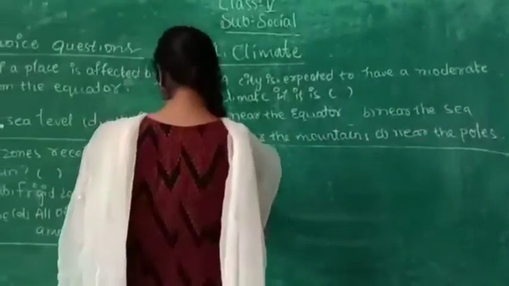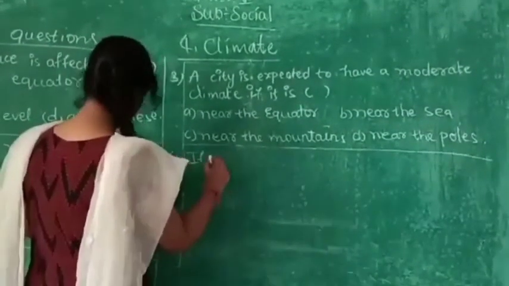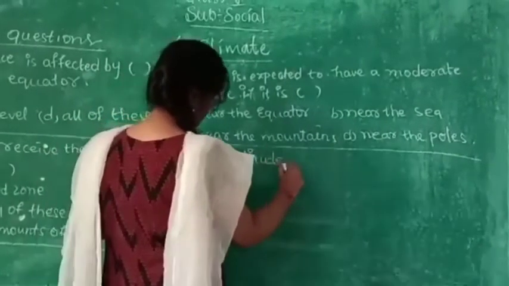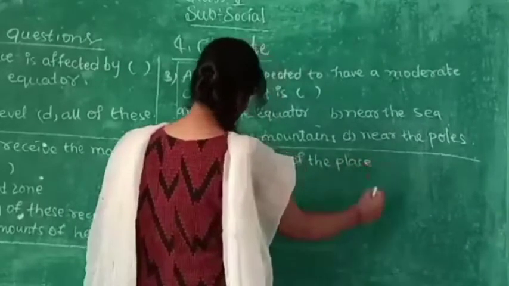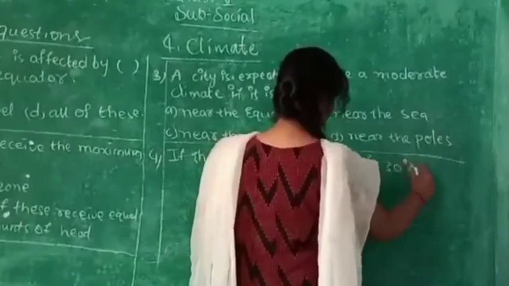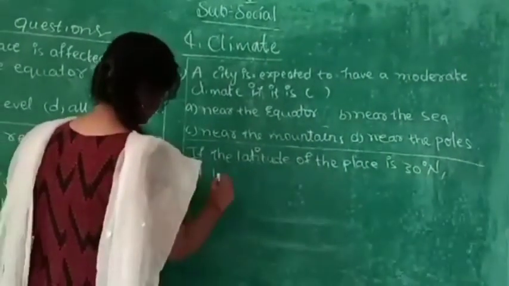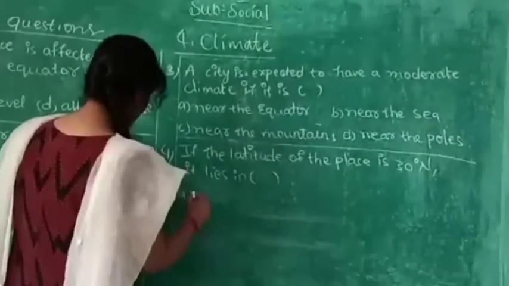Fourth one, if the latitude of a place is 30° north, it lies in A, a tropical zone.